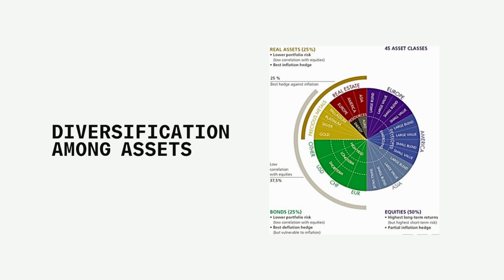So what you could see here is that if you put together the precious metals and real estate, this can give you the best inflation hedge, and you may want to invest 25% of it. But when it comes to currencies as well as precious metals, this would have a low correlation with equities and you may want to allocate about 37.5%. And for the equities, this has to do with a heavy exposure of 50%.